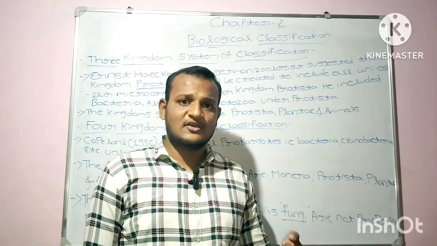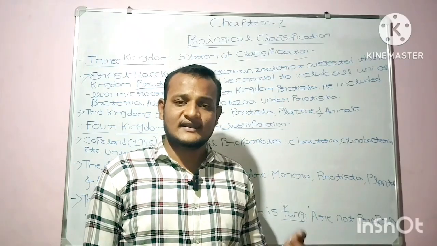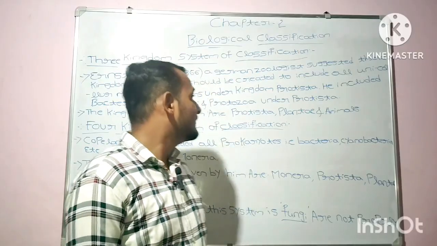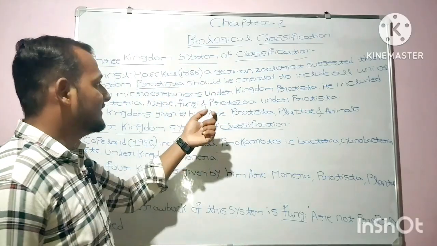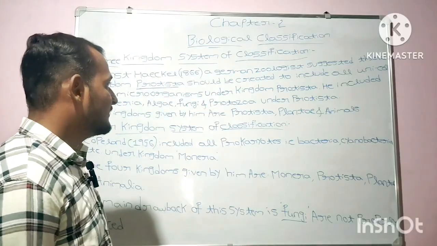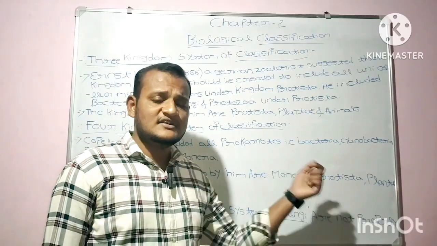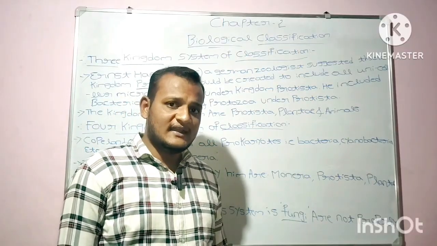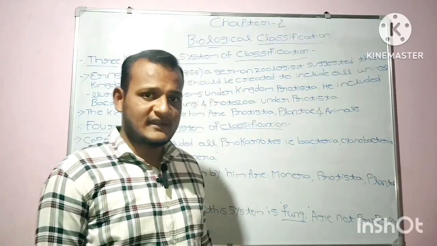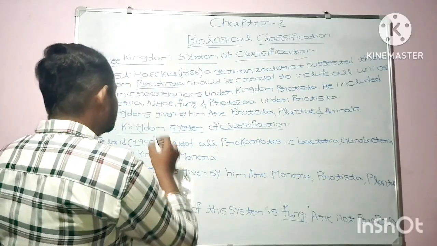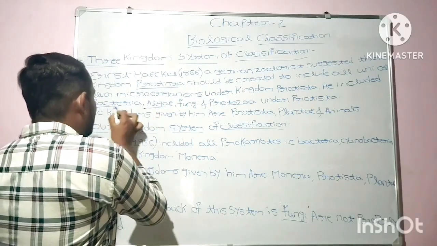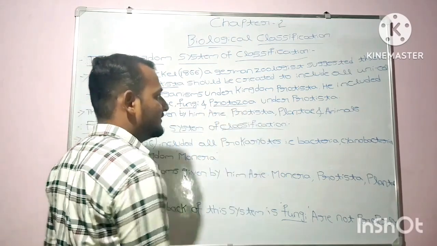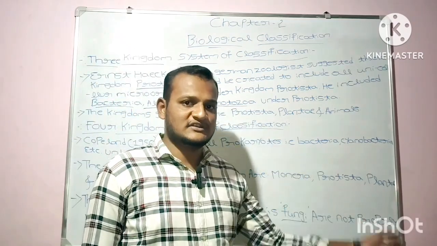These are unicellular microorganisms that are neither typically plants nor animals. All the unicellular microorganisms should be placed under the kingdom Protista. Ernest Haeckel also included bacteria, algae, fungi, and protozoa under the Protista.